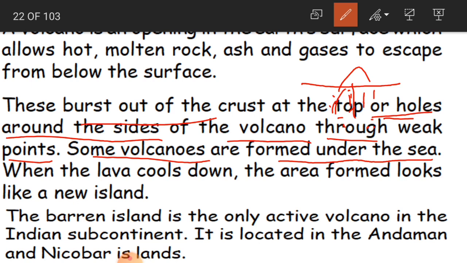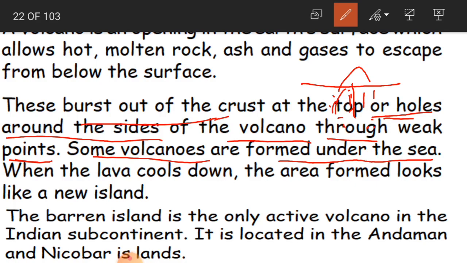Earth, when it becomes more heated, it is not able to tolerate, then they are going to burst out of the crust at the top or holes around the sides of the volcano through weak points. So on the earth you will be having some weak points, children. Weak points in the sense where you are having some holes through which the volcanoes can easily come out of the crust.